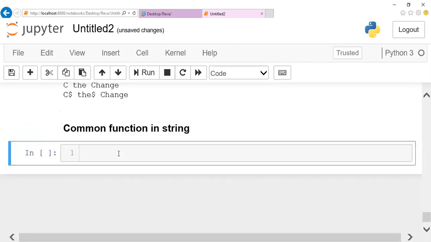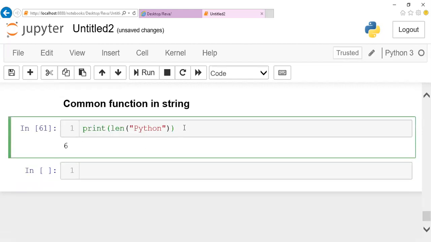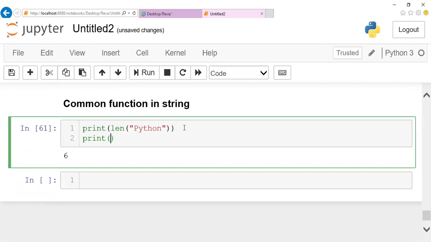If you want to find the length of your string, I can just make use of len followed by the string. For example, let me pass Python. If I pass Python, you can notice the length of the string, 6, will be displayed. If you want to find the maximum character in alphabetical order, I can make use of max.